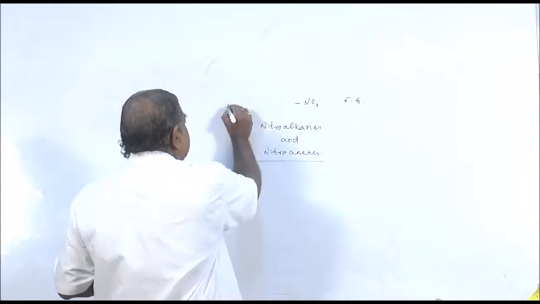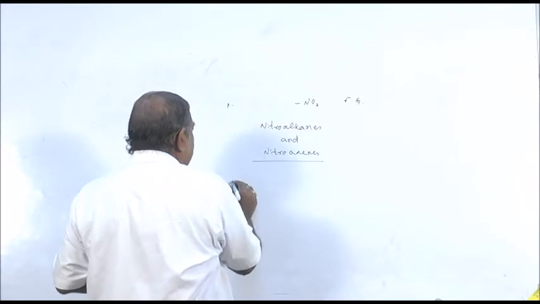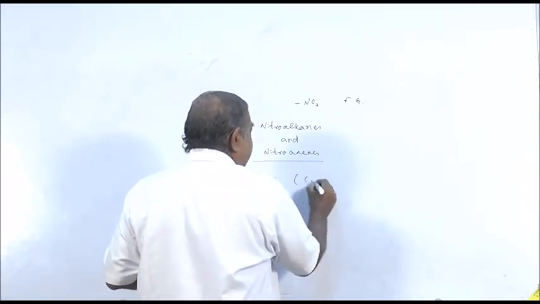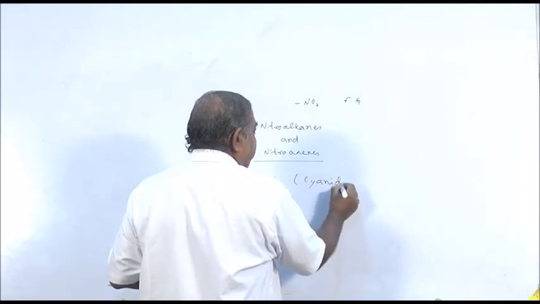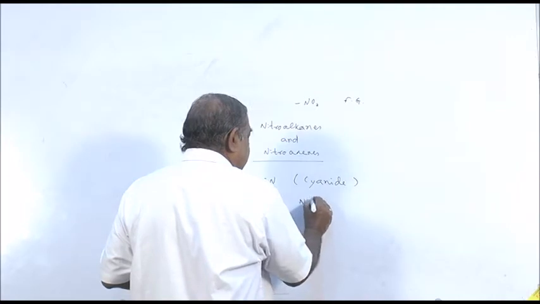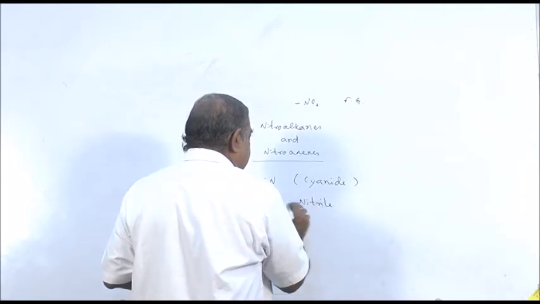The second category is compounds containing cyanide group. Common name is cyanide, but IUPAC name is nitrile, N-I-T-R-I-L-E.